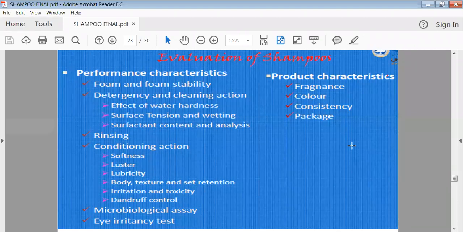In the product characteristics, we check whether your shampoo has a good fragrance or not, whether it has an attractive color or not, whether it has a good consistency, or we can say proper viscosity, or not, and whether it has good packaging or an attractive container or not. So they come under your product characteristics.